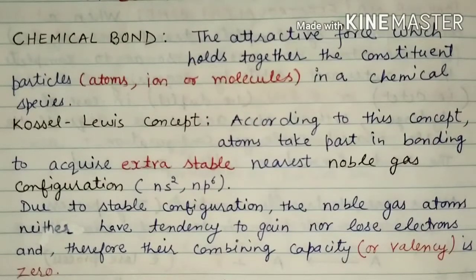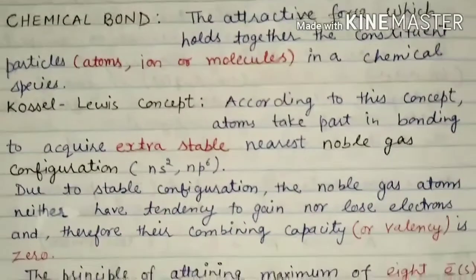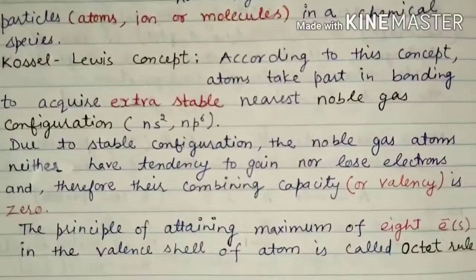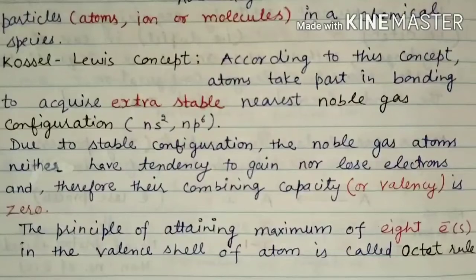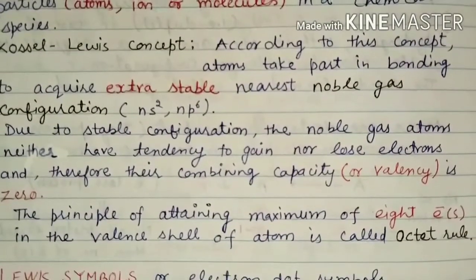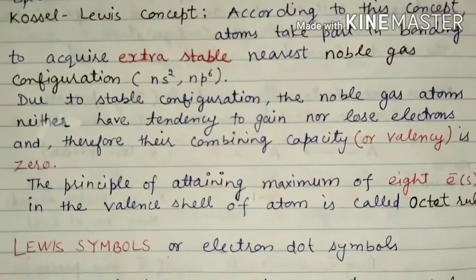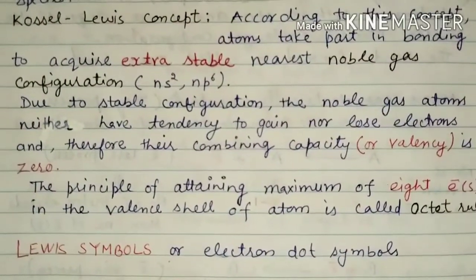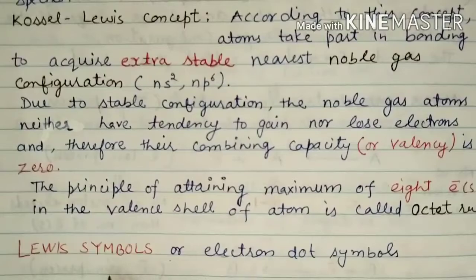And one more thing we have to consider here, that is the octet rule. According to the octet rule, it is the principle of attaining a maximum of 8 electrons in the valence shell of an atom, and that is called the octet rule, right?